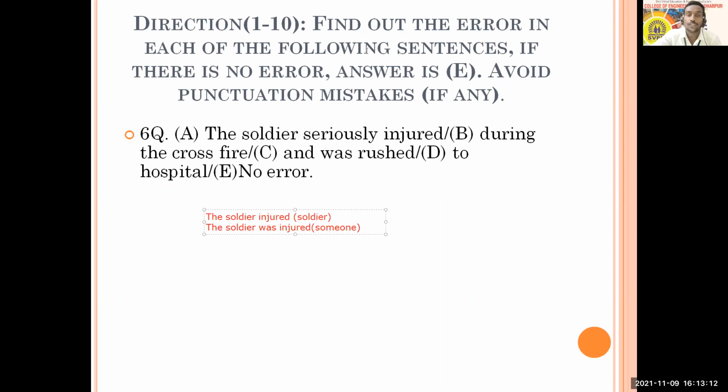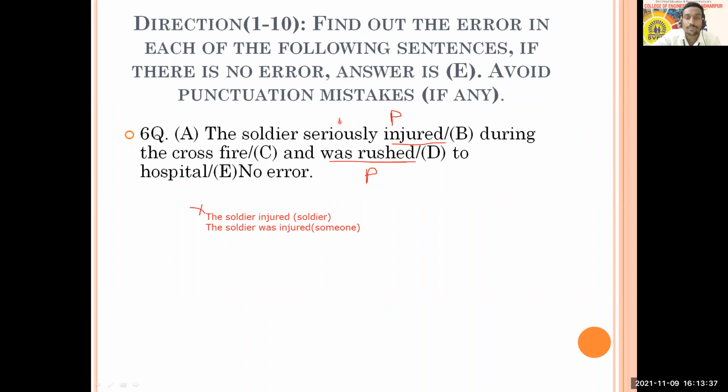So people can pay attention. Here two verbs, one is injured and one is rushed. So here the verb is was rushed. So here it is in which voice? It is in passive. And here also we are expecting it in passive. So therefore, the soldier injured, that is incorrect. The soldier injured is incorrect.